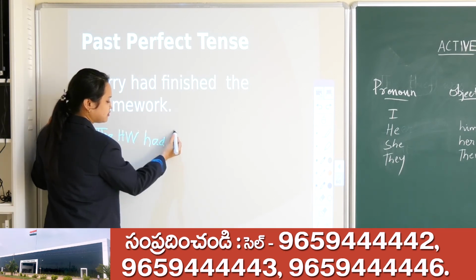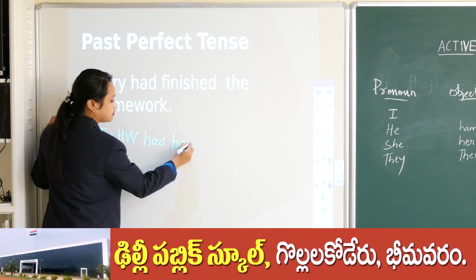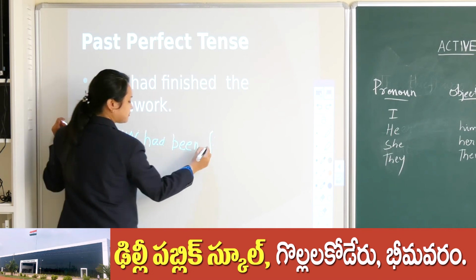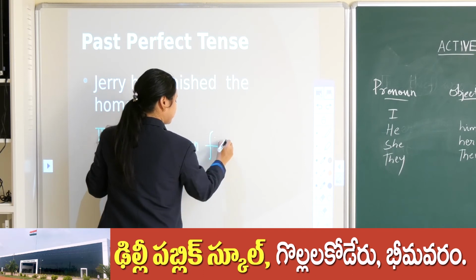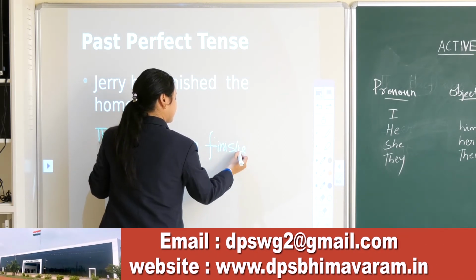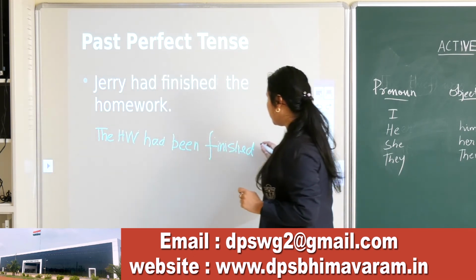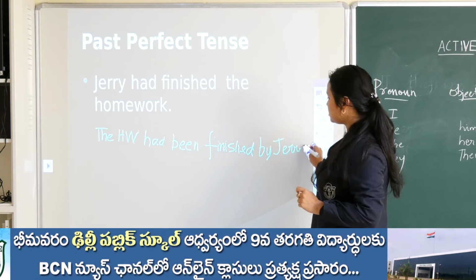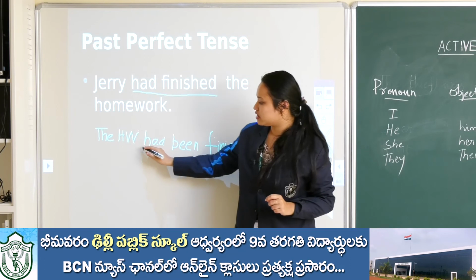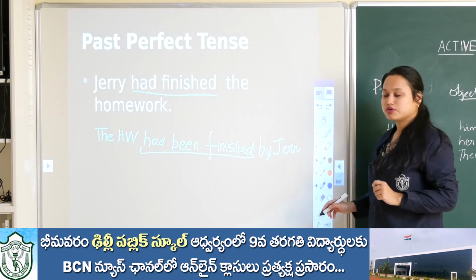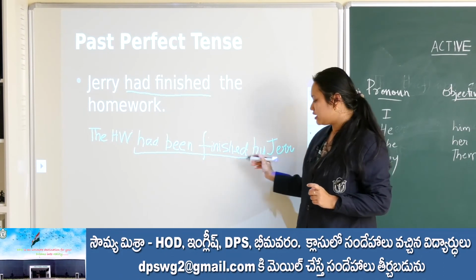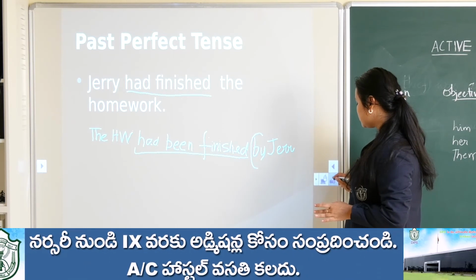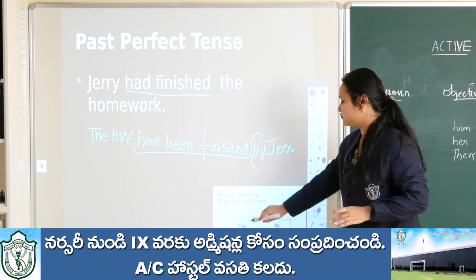Had been finished by Jerry. So you see what is changing? Had finished is changing into had been finished, and then we are exchanging the position and putting the preposition by. I hope this is clear. The more practice you have, the more clarity you will develop in this topic.